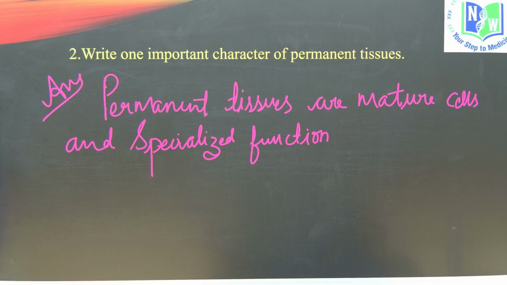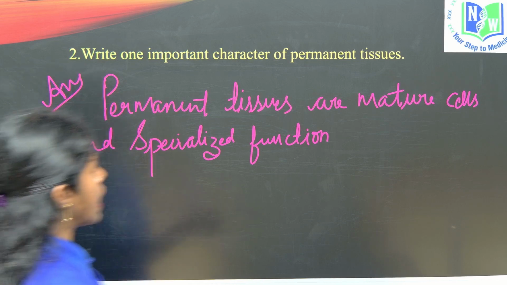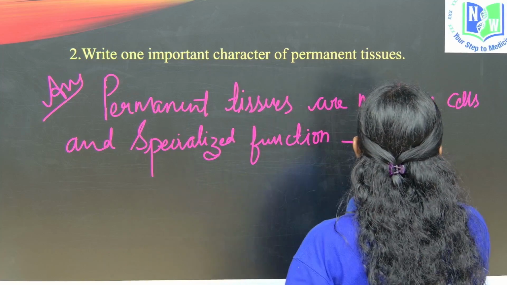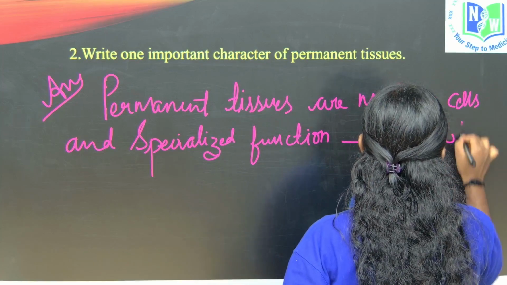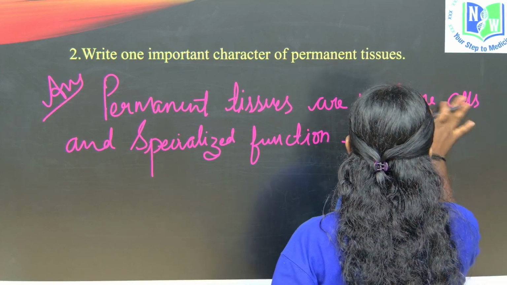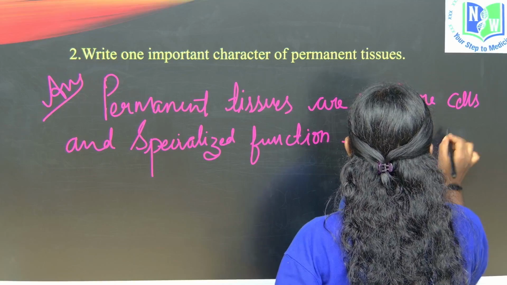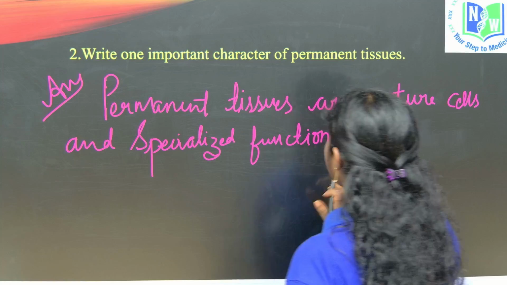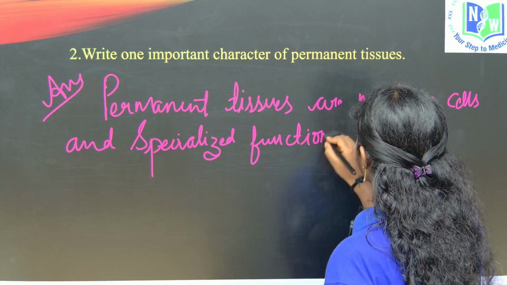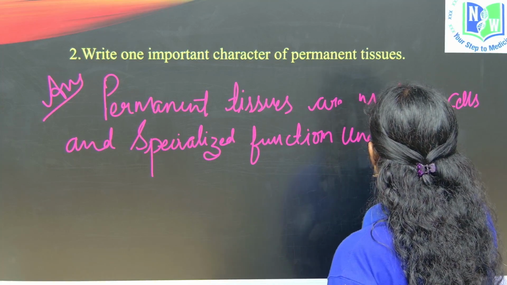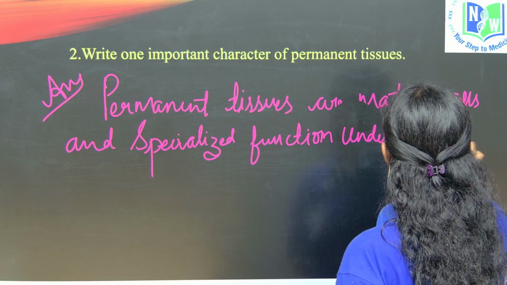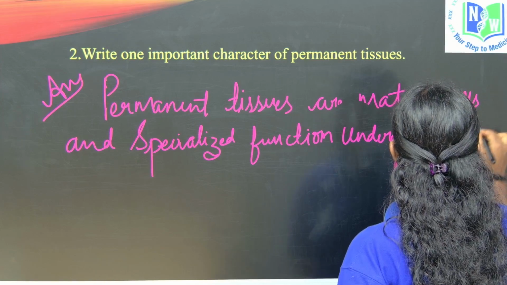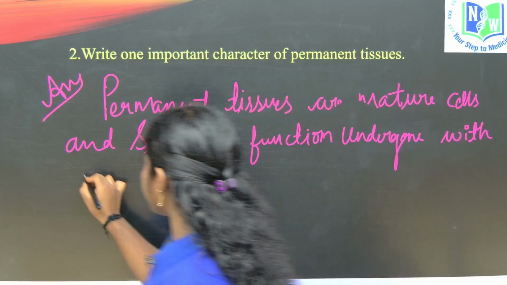They are made up of mature cells and have a specialized function, and they have undergone growth and differentiation.